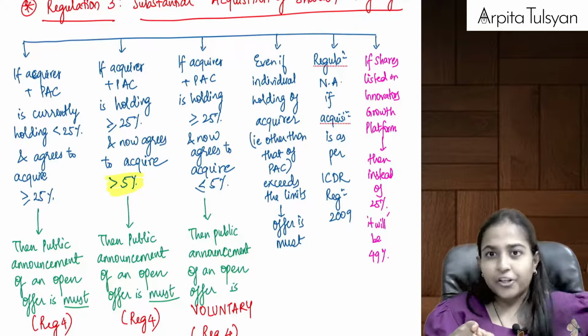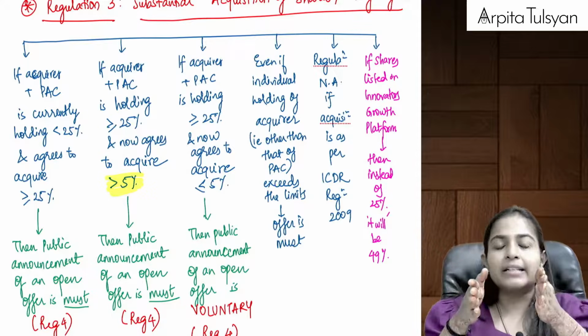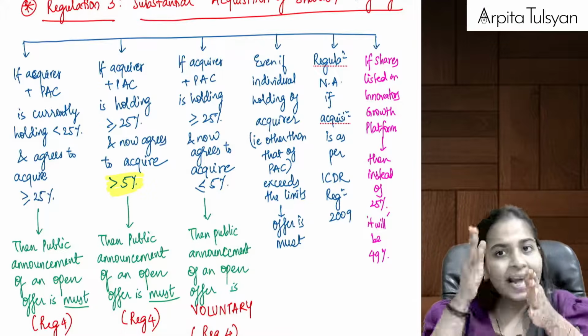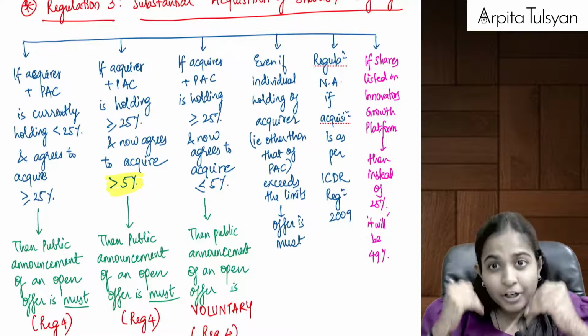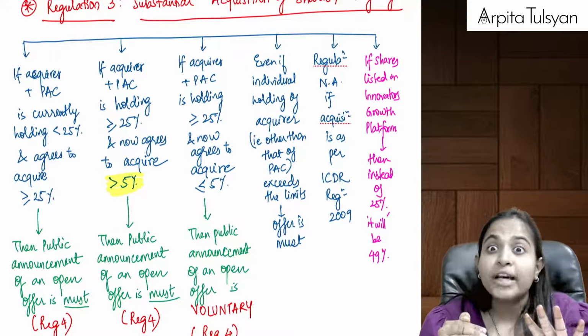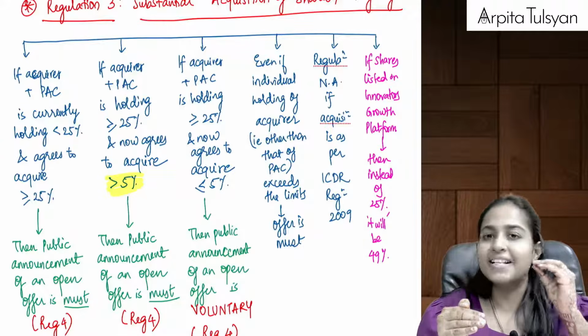See, ignore the first case. Check the second and the third case. In the second and third, both you were big, holding more than or equal to 25%. But when further acquisition is going to be of more than 5%, then it is a must.